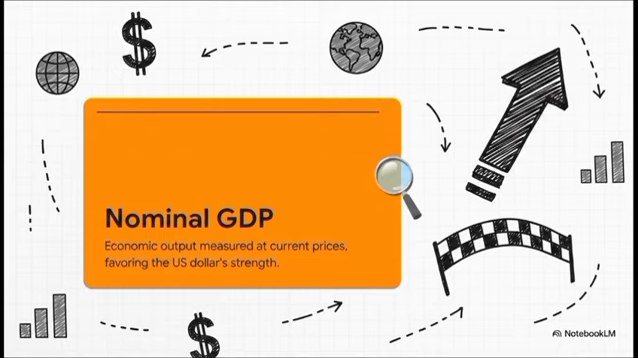Traditionally, we use nominal GDP. Simply put, this measures economic output using current market prices and international exchange rates. Because the US dollar is the dominant global currency, this metric heavily favors the United States. It essentially measures who is winning the global financial race. And spoiler alert, the US absolutely loves this metric.